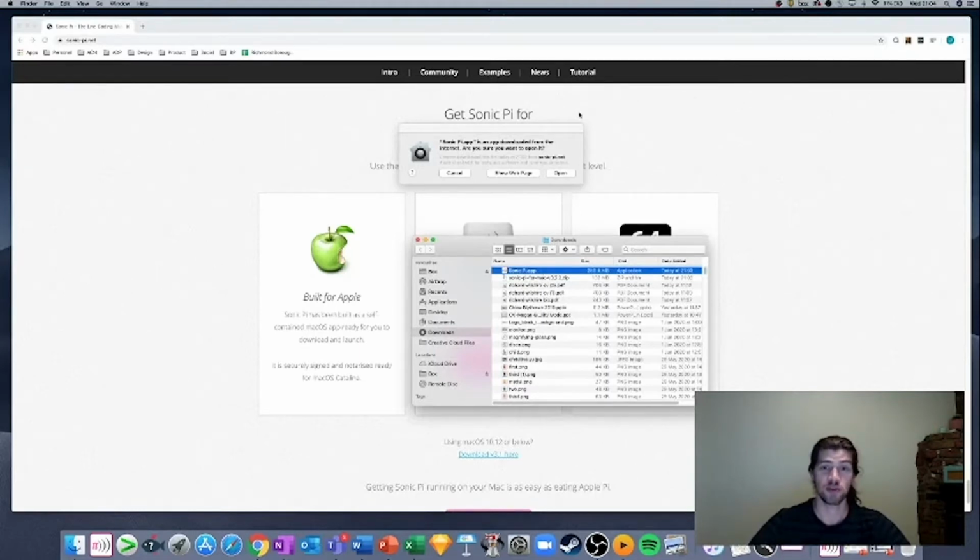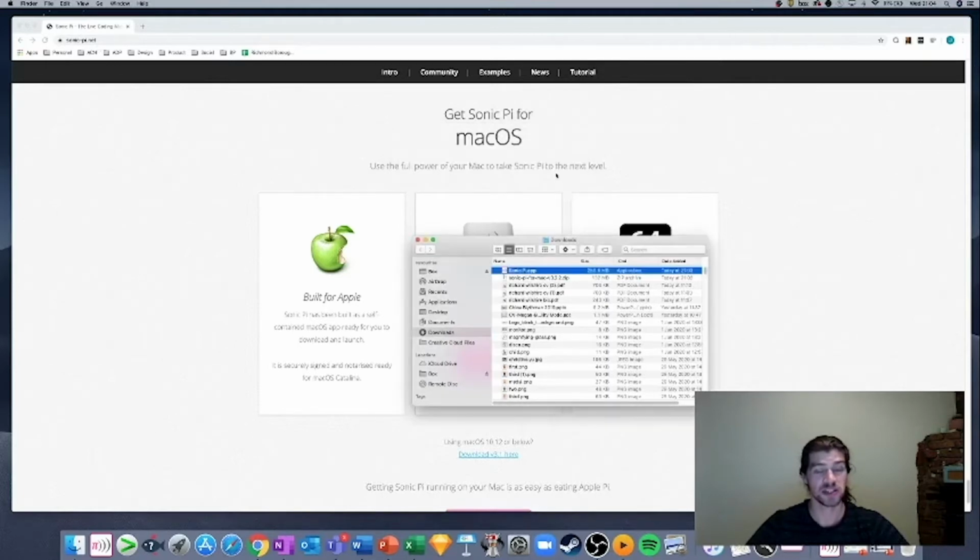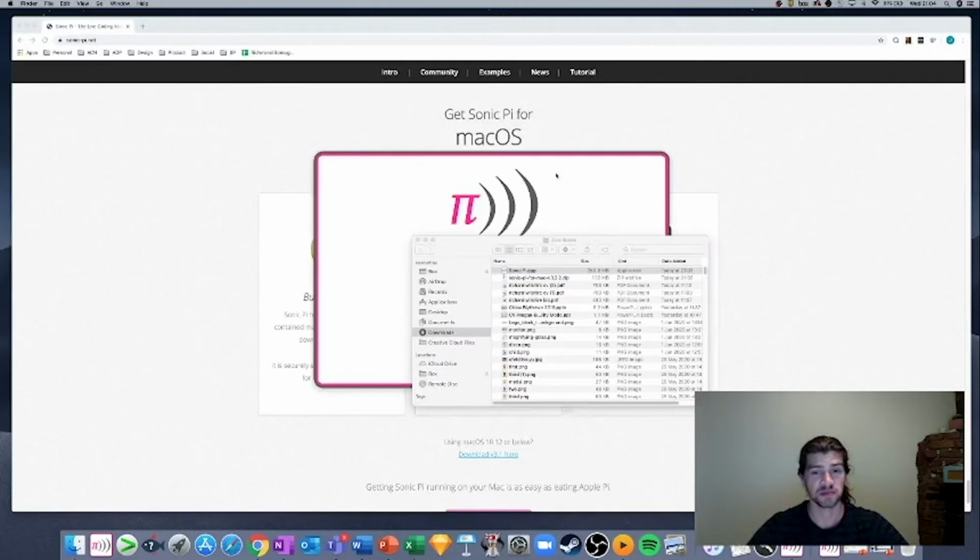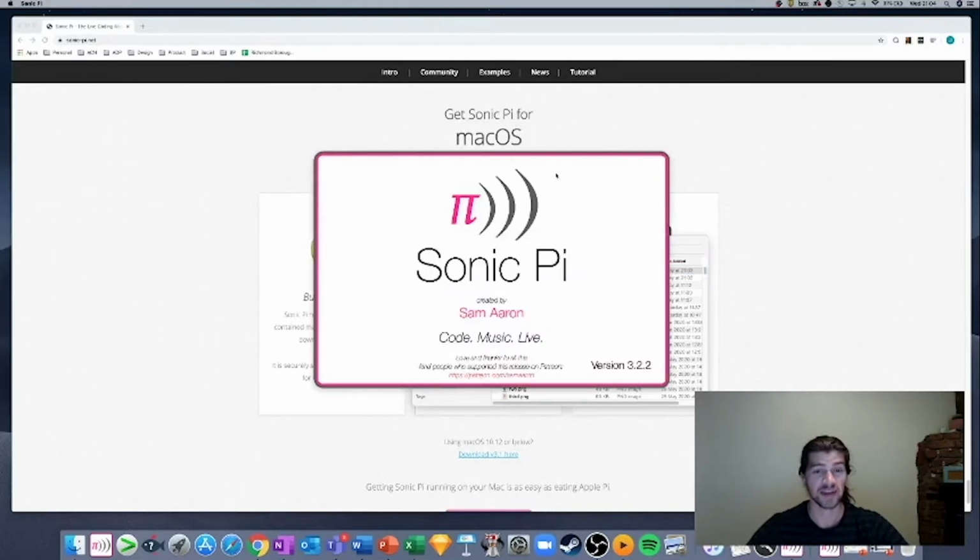So, you'll probably see a pop-up a bit like this show up at this point. Now in this case, you need to pay a lot of attention to messages like this, because they can be dangerous, or they can be at least warning you of danger. So long as you've downloaded the file from sonic-pi.net, you know it's safe though. So you can press the open button there. That then should open the app for you and you're all ready to go.